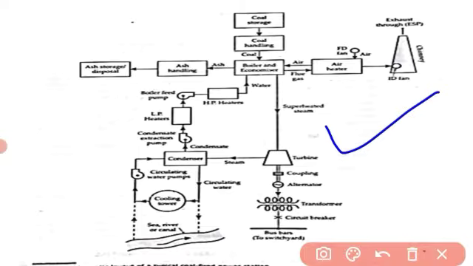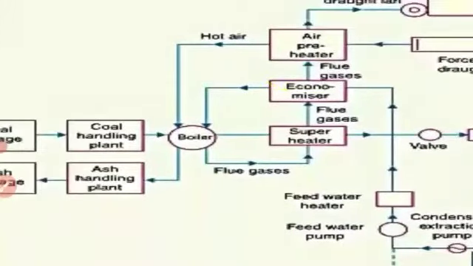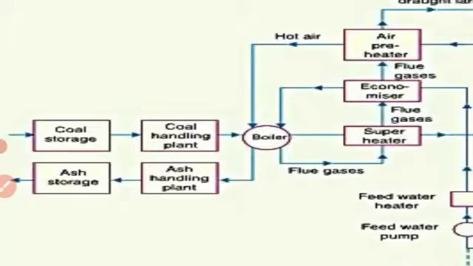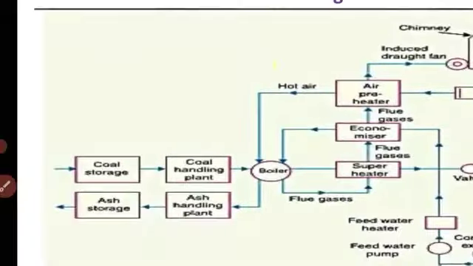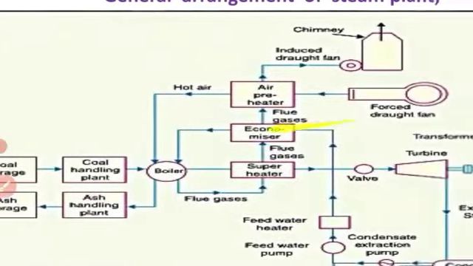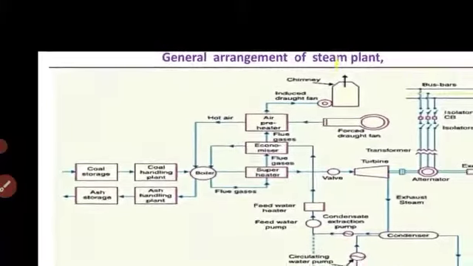The same figure is here, but the terms are a little elaborated so that it is easy to understand. Hence, I will explain this. Afterwards, you can compare with Chakrabarti's block diagram, I mean layout diagram. It is the prescribed book, so we have to go through that one only.